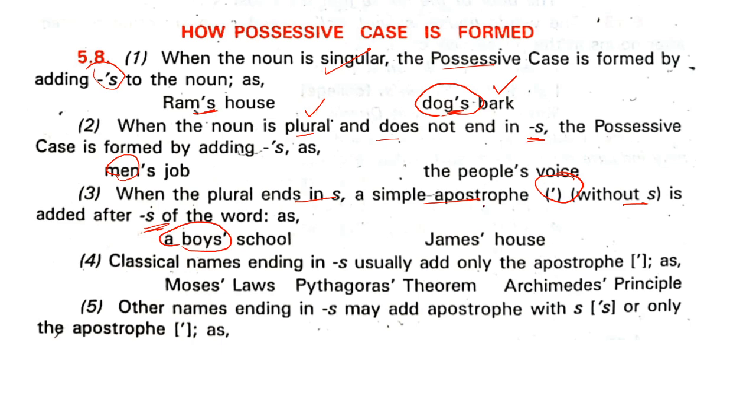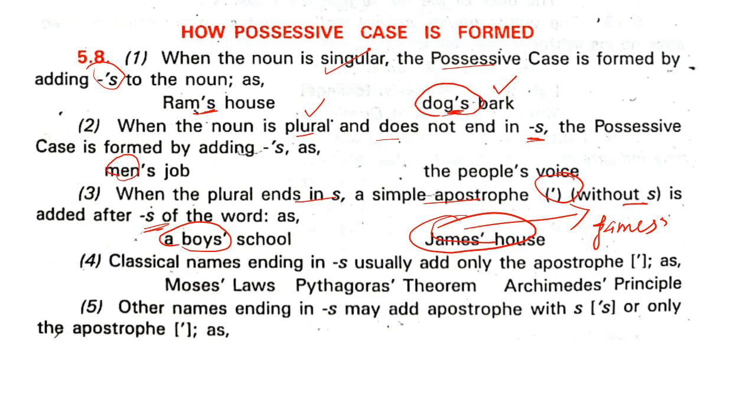Now what do you mean? James's house. When the noun ends in s, suppose, see this one, what is it? It is a proper noun, right? James. Now it does end in s, so we say James's house. While pronouncing it, the pronunciation is James's house. Okay, this ends in s.